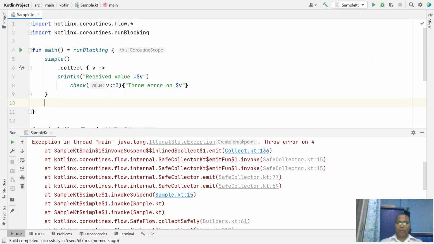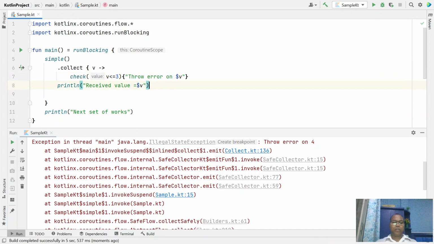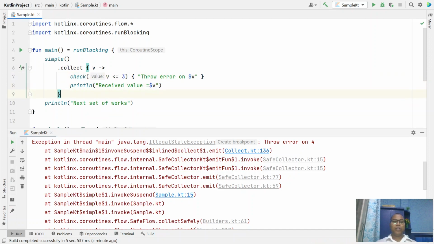After that, we have some next setup work. Let's keep this flow completed, and after that we are going to start the next setup work.